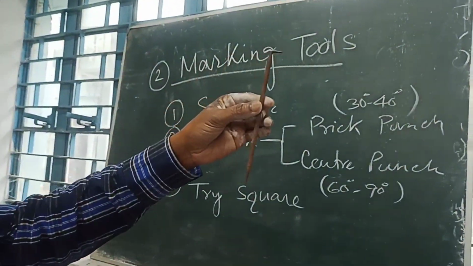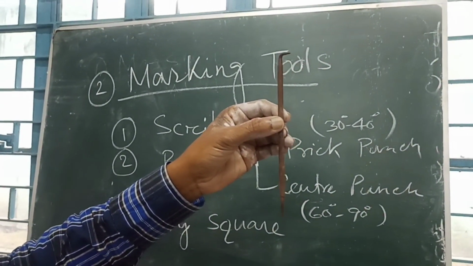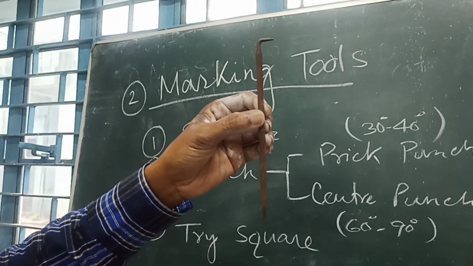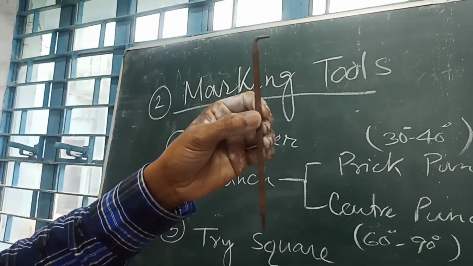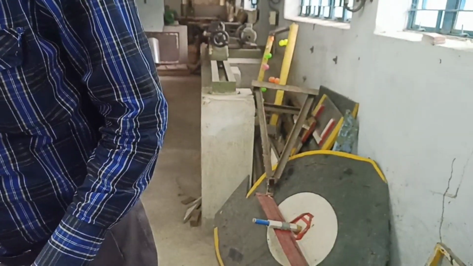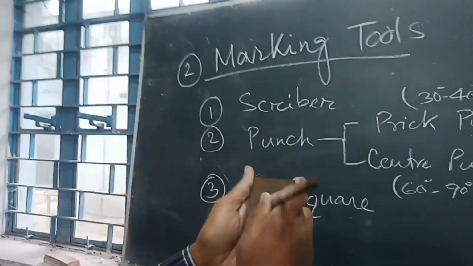This is the scriber, which is a hard piece of steel. It is used to sketch on the hard surface or draw lines. Used to sketch on the metal surface.